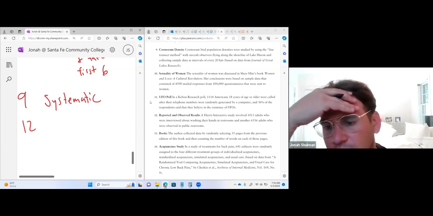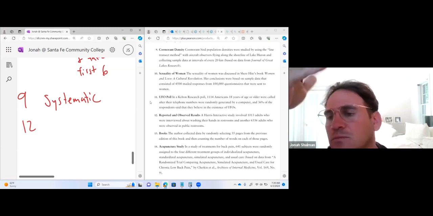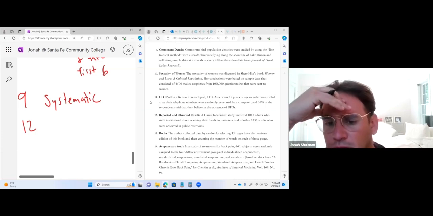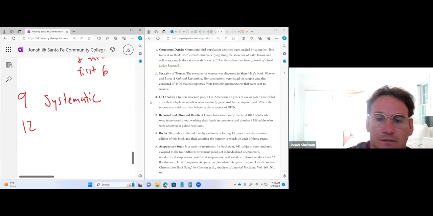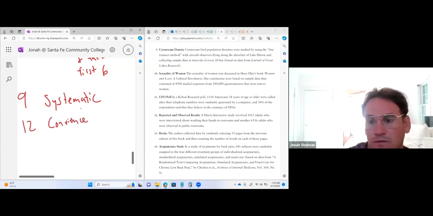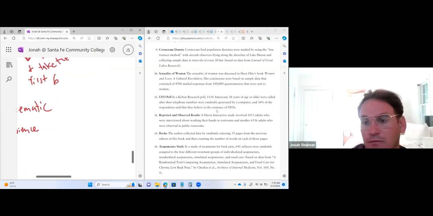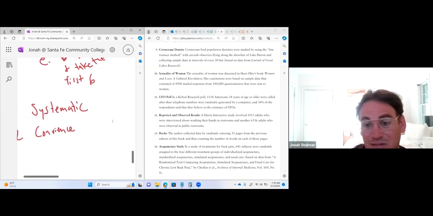This is 2 different things. To me, this is a multi-layered sort of thing. So if we're just interviewing this 1,013 and another 603 who are observed, to me, this is just convenience. They don't give us any more information. So I'm going convenience. It doesn't say anything else about how they got them. We could say it's simple random.